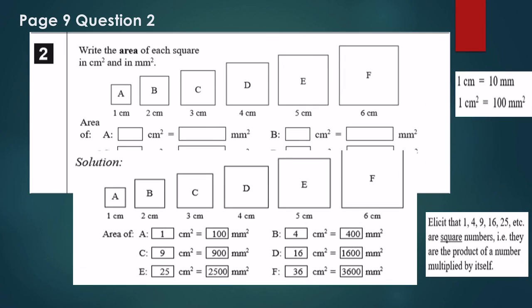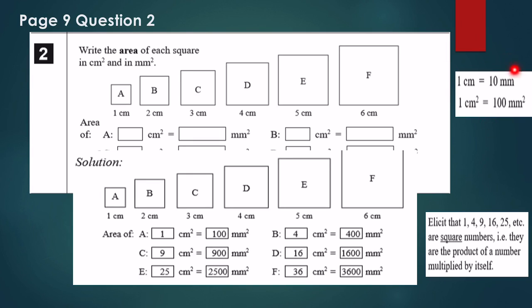To find them in millimeter, I want to point here. 1 centimeter is equal to 10 millimeter, as we know from the metric conversion. So 1 centimeter squared, which is 1 times 1, is equal to 100 millimeters squared, because it is 10 times 10, which will give me 100. So each centimeter squared is equal to 100 millimeters squared. Based on this, we can find out these. Please write a note of these 2 units if you feel you're gonna forget this.